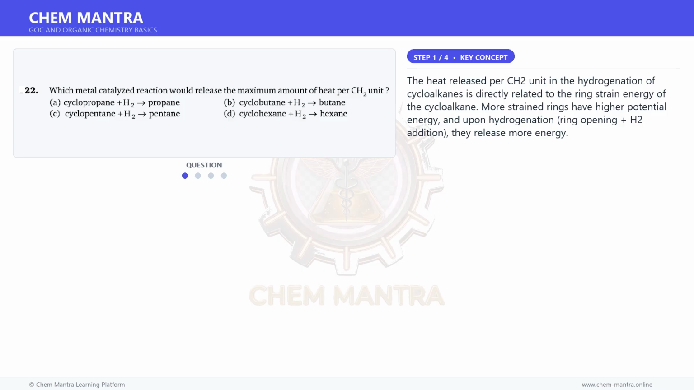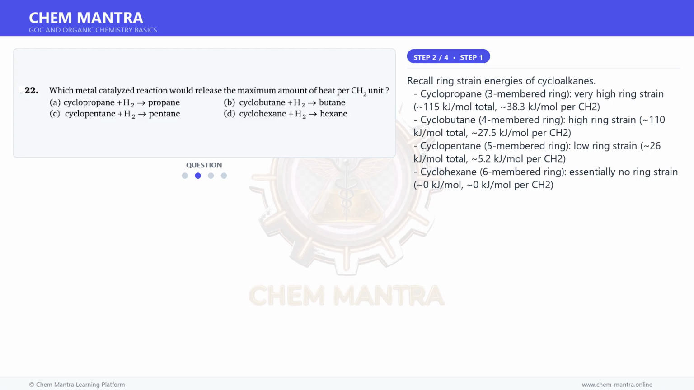The heat released per CH2 unit in the hydrogenation of cycloalkanes is directly related to the ring strain energy of the cycloalkane. More strained rings have higher potential energy, and upon hydrogenation, ring opening plus H2 addition, they release more energy. Moving on to the next step.